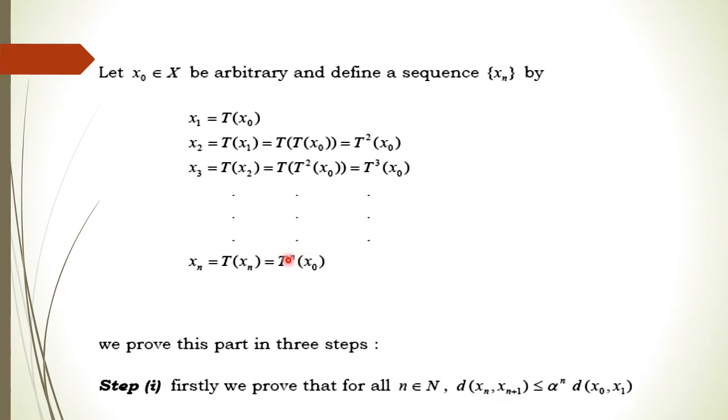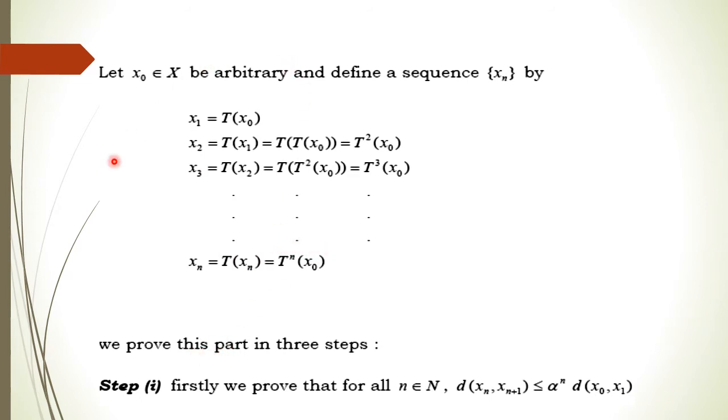We apply the mapping T n times on the point x naught. We choose only one point x naught, and using it we define a sequence x_n by repeatedly applying the mapping T on every previous element. So x_n is nothing but T^n x naught.